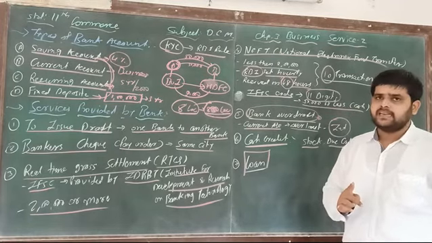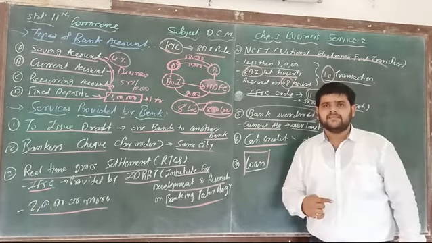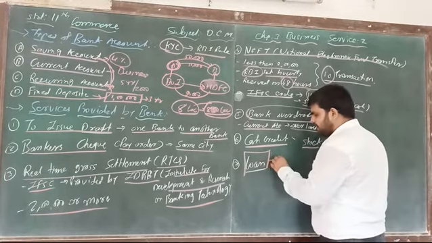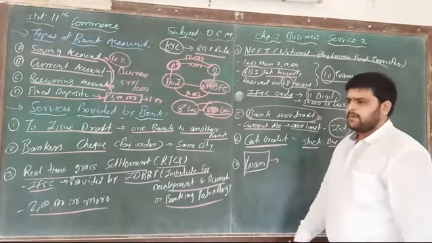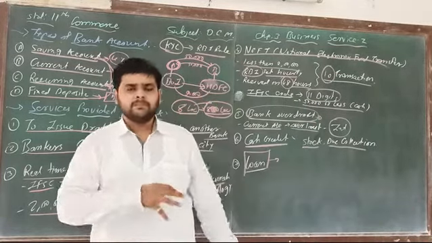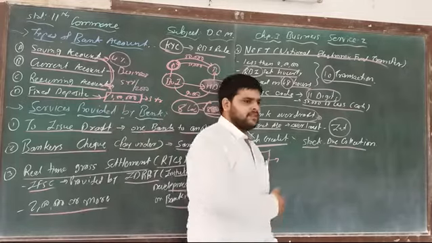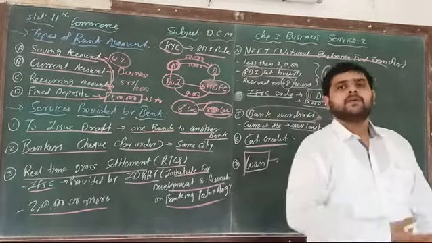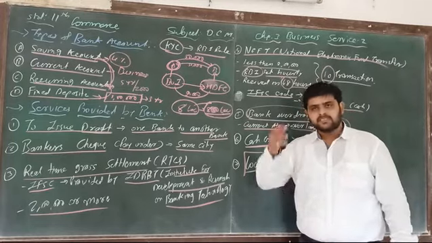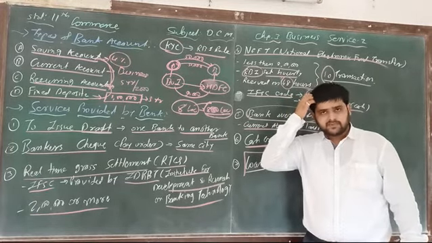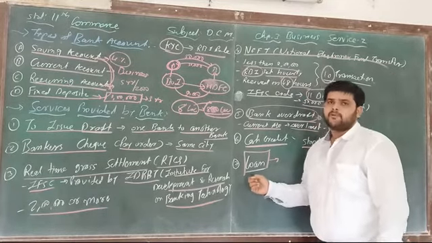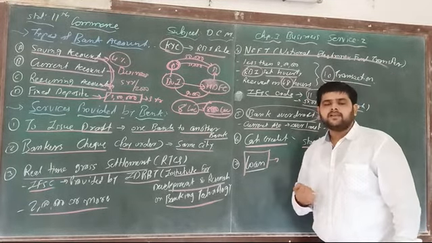Number one, collection of funds, and second, lending of funds. So the second one is lending of funds in the form of loans. People take loans for various purposes, for example, purchase of a bike, purchase of a home, education loan, agriculture loan, business loan, personal loan. So various types of loans are provided by the bank to the general public.